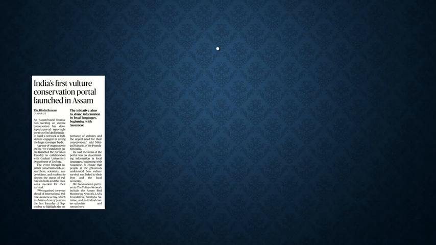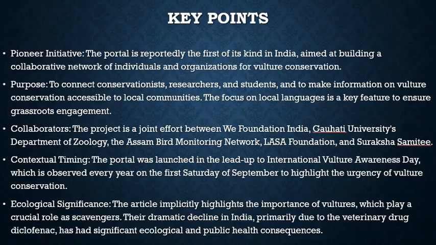Here it is about India's first vulture conservation portal launched in Assam. A direct prelims question can be asked from this article. India's vulture conservation portal launched in Assam. So in this regard, let's see what the key points are.